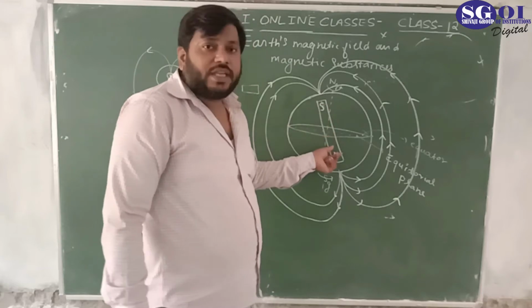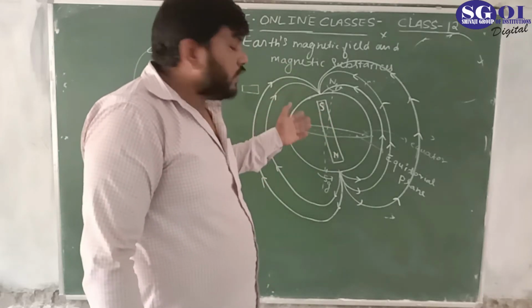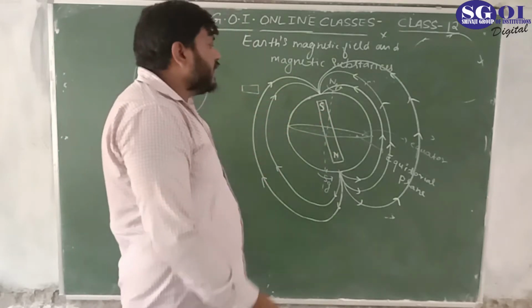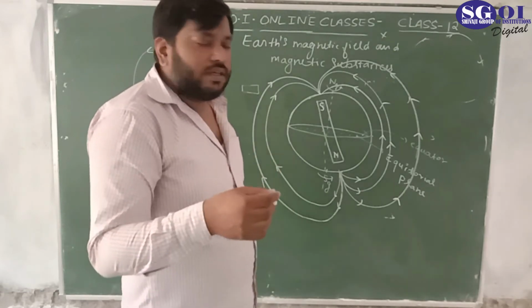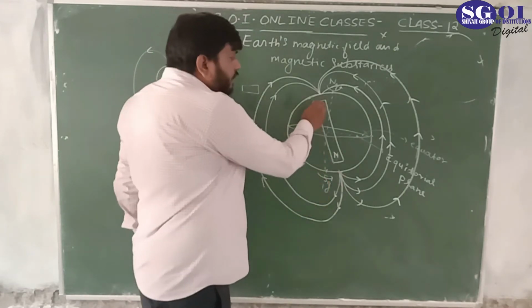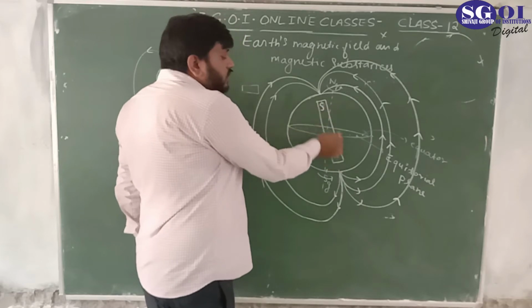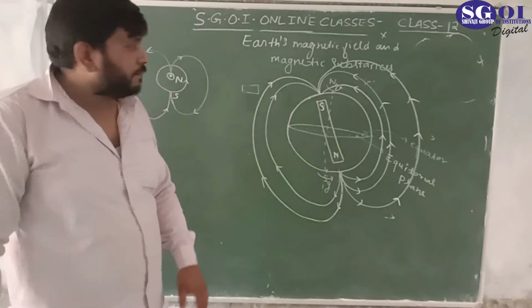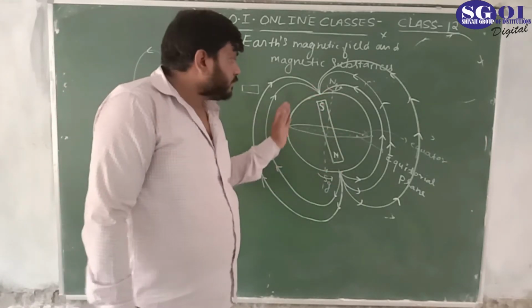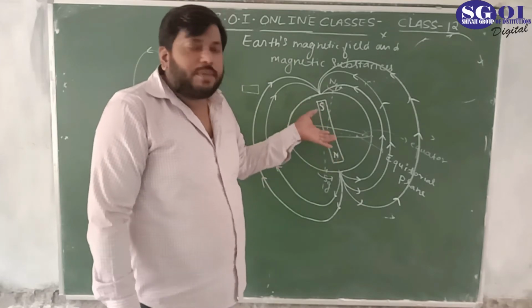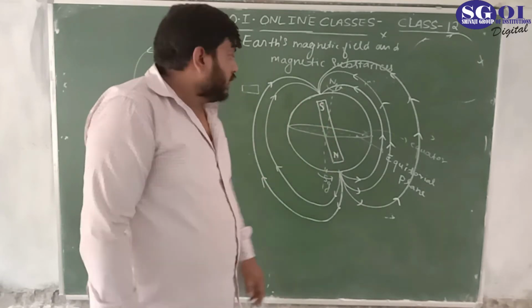These are not the magnetic south and magnetic north pole. Magnetic south and magnetic north pole are defined in a different way. They are just the south and north pole of this imaginary bar magnet which we took here.